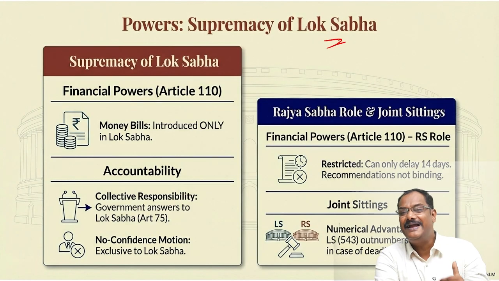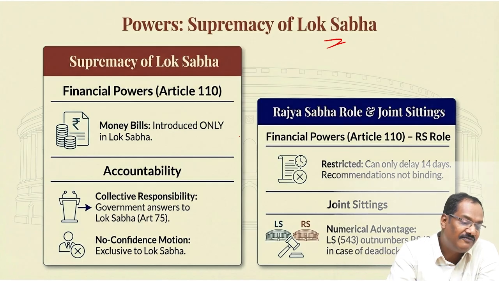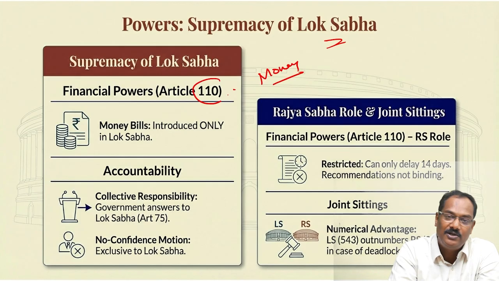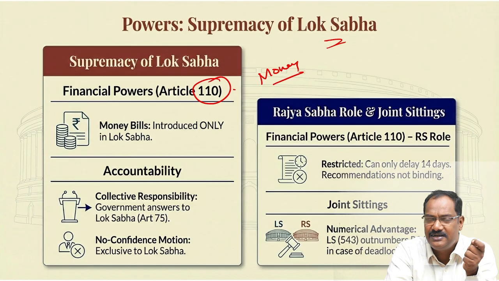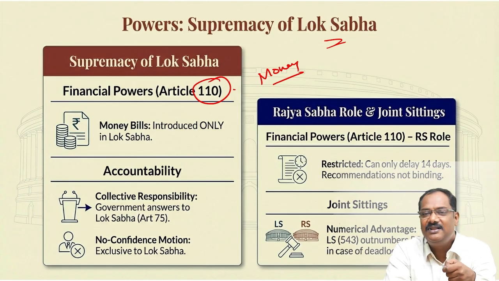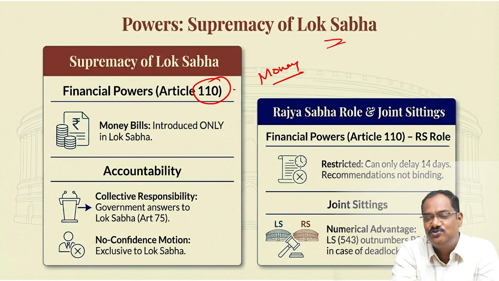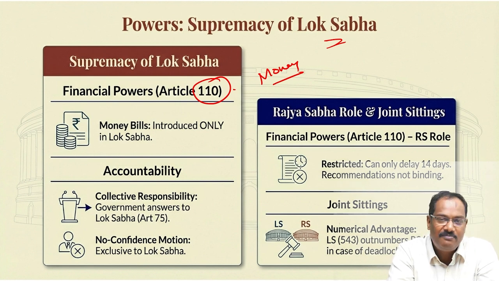Lok Sabha has a little edge over the Rajya Sabha in certain cases. What are they? First and foremost is the money bill, under Article 110. If you can remember the article, it is good. Nowadays they are not asking this in the MCQ at prelims level, but if you add it in your writing at the mains level, that is always an advantage. It is like adding spice to your food, or spice to your answer. So it is good to remember the articles.